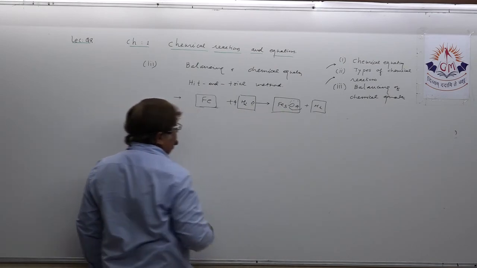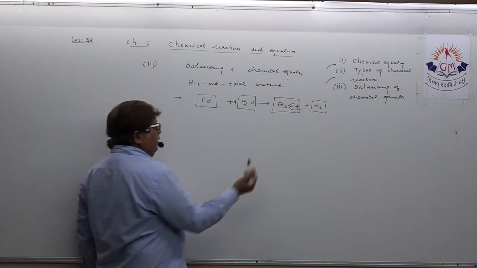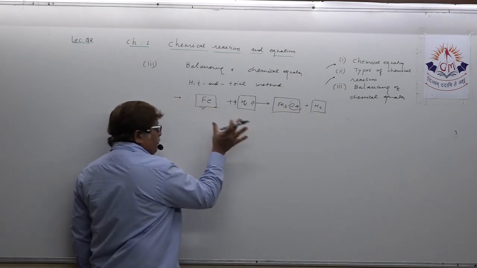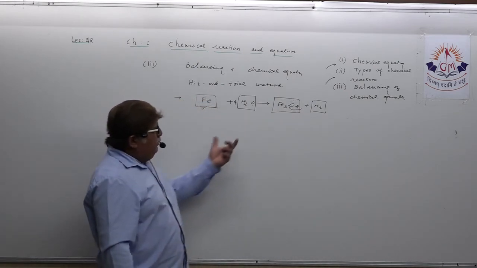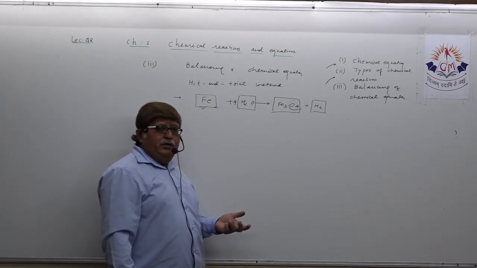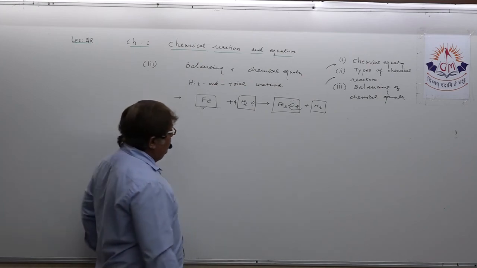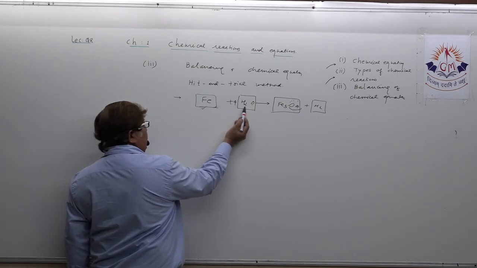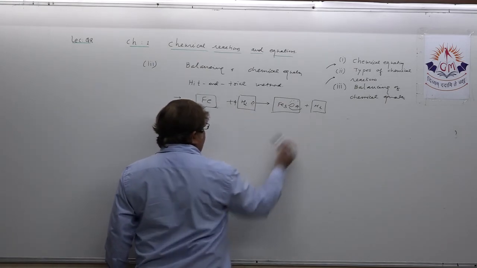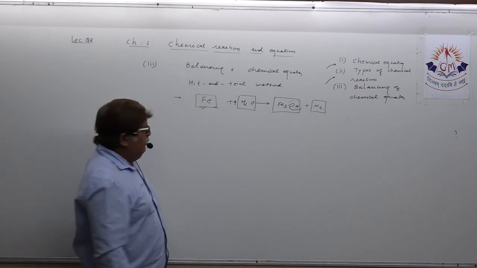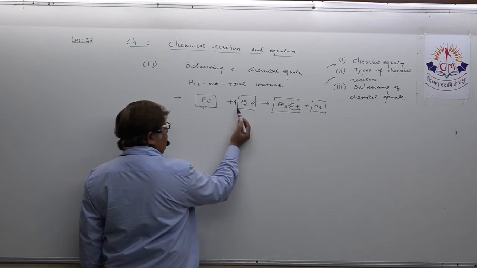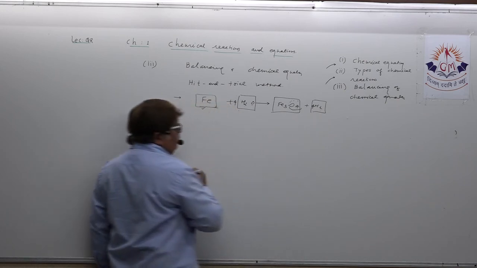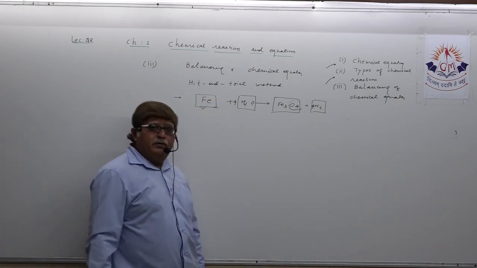4 oxygen here, 4 oxygen. Now what do you need to balance? Now you have to think of the other 2 elements, iron and hydrogen. This is the third stage. Now try to balance the rest of the elements. We have to balance iron and hydrogen. Let us target hydrogen. On the reactant side, 4 times 2 is 8 hydrogen. On the product side, there are only 2 hydrogen atoms. To balance it, here you multiply by 1 only, because there are 4 times 2, 8 hydrogen, and here you put 4. Okay. So hydrogen is also balanced now.